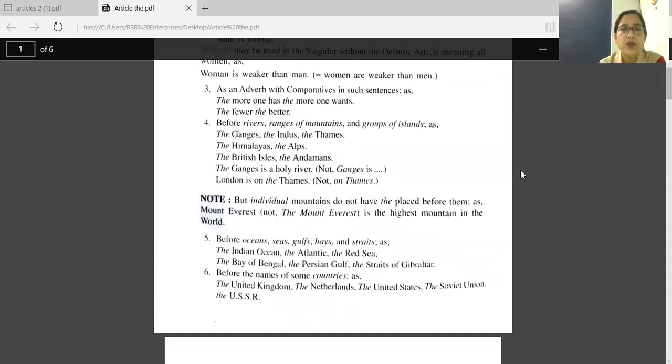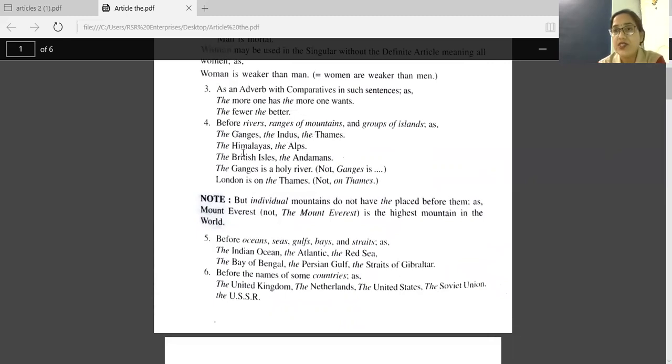Okay. Fourth point. Before rivers, ranges of mountains, and groups of islands, you have to use the. The Ganges, the Indus, the Thames. These are the names of rivers. Before the names of rivers, you have to use the.